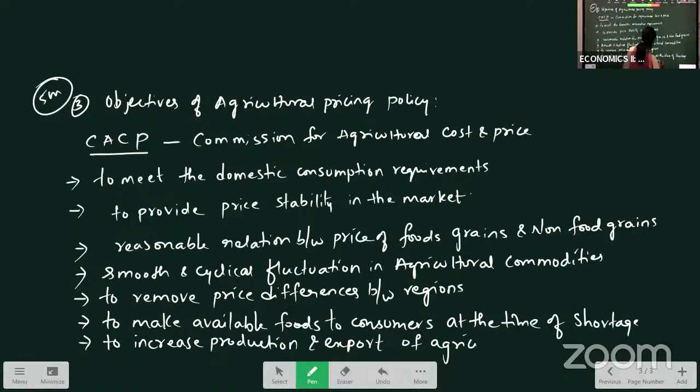As India is exporting agricultural goods also, as the production increases, we can export the surplus goods to other countries, so that it will help us in balance of trade. So to increase the production and export, and to provide raw material to industry at reasonable prices.